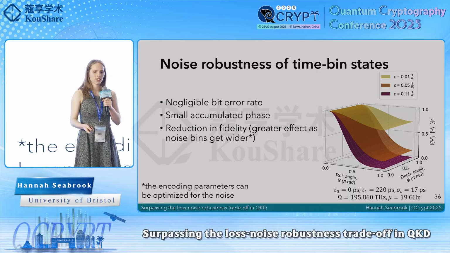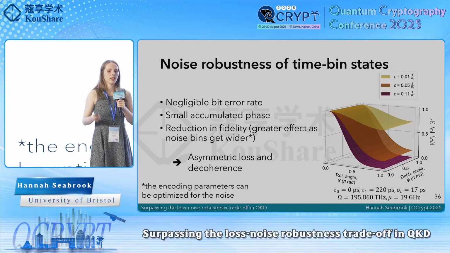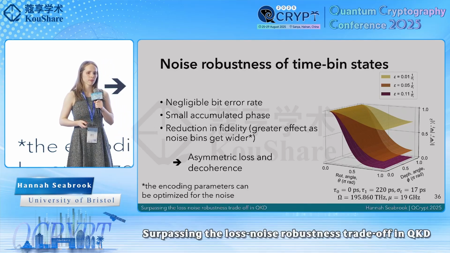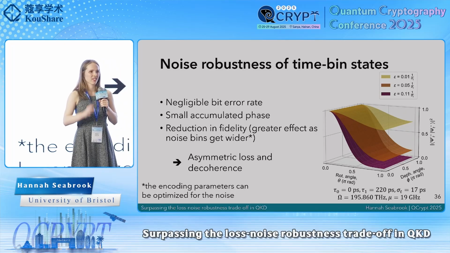But overall, what these three facts tell us is that the effect of the channel at our logical level is to apply an asymmetric loss and decoherence channel. So we're now fully equipped to look at the key rate of our protocol, which, as a reminder, we use the full two-photon treatment.